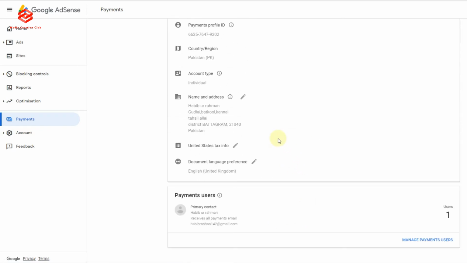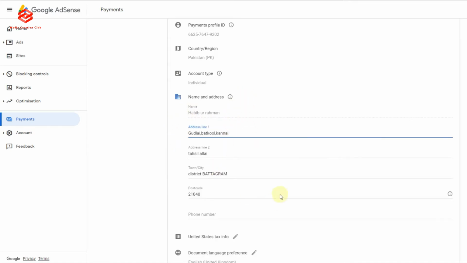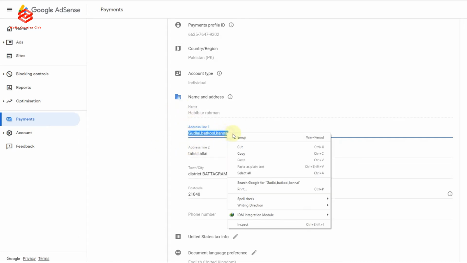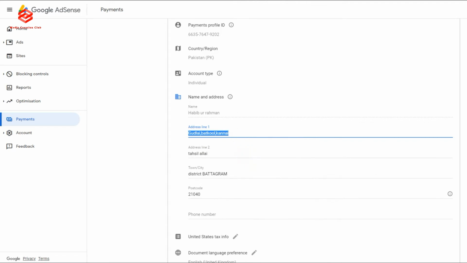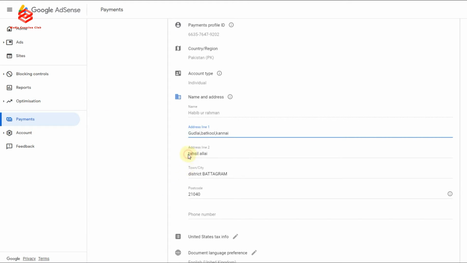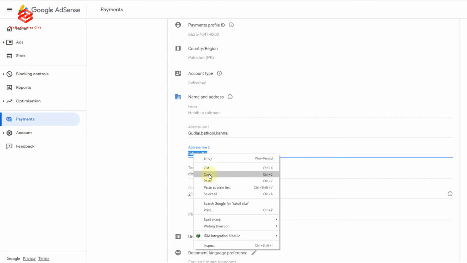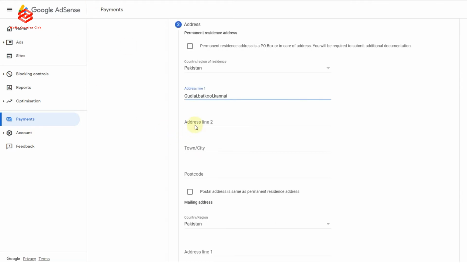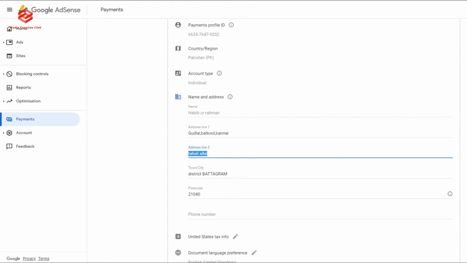Then here you can get your address. All the address you can get here. You just copy and paste, then you can easily put it there. Just copy. Paste here. Again, paste. So very easy.